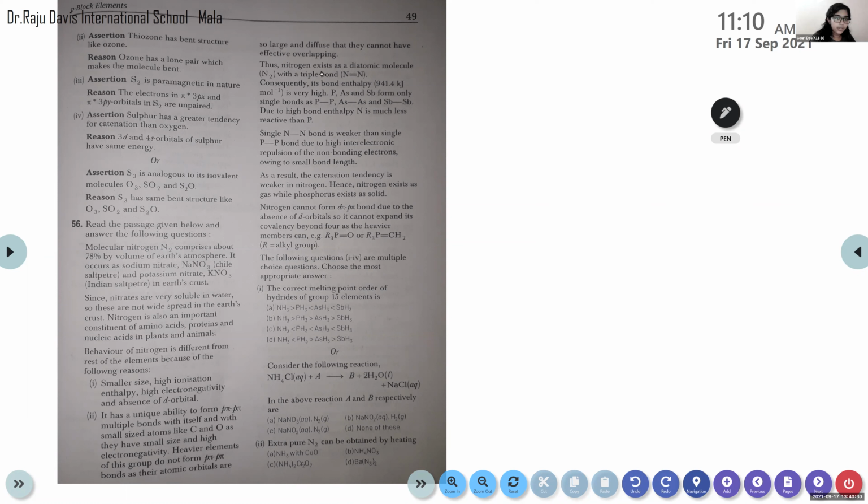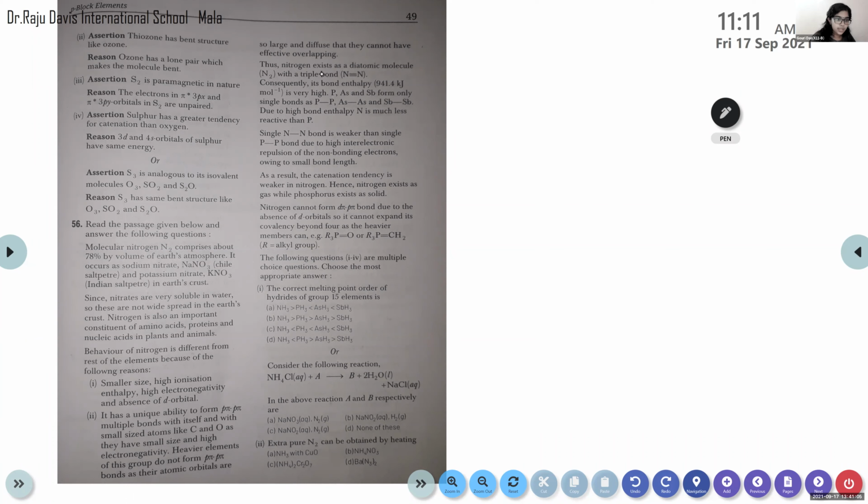Nitrogen is also an important constituent of amino acids, proteins, and nucleic acids in plants and animals. Behavior of nitrogen is different from the rest of the elements because of the following reasons. First one, smaller size, high ionization enthalpy, high electronegativity and absence of d orbitals. Second one, it has a unique ability to form pπ-pπ multiple bonds with itself and with small-sized atoms like carbon and oxygen, as they have small size and high electronegativity.